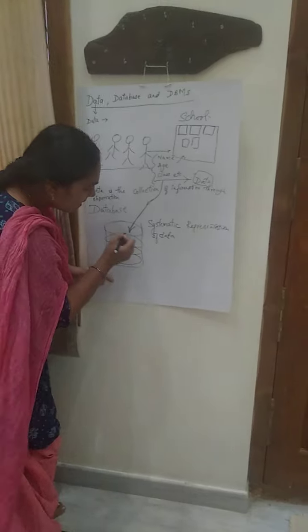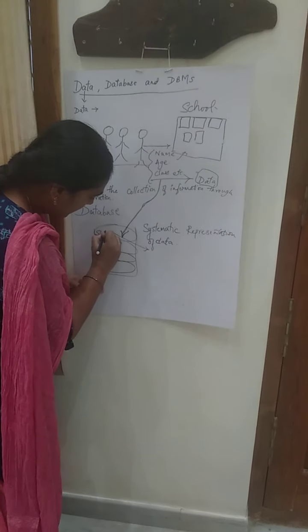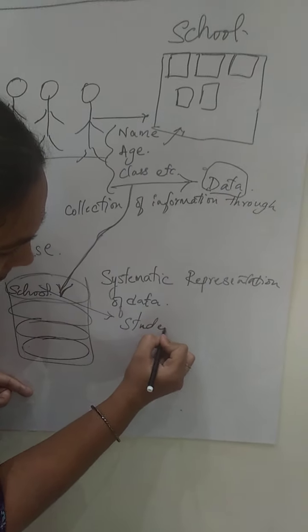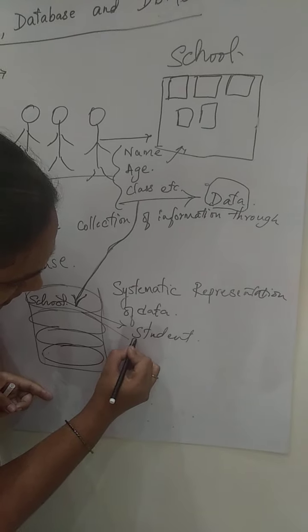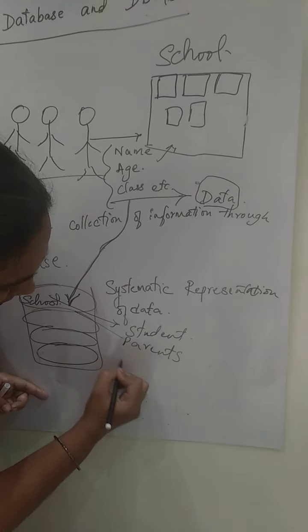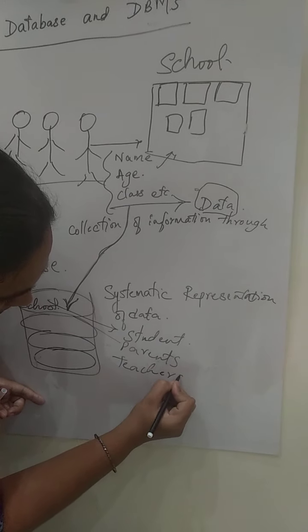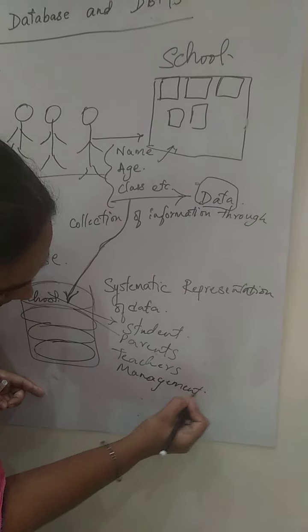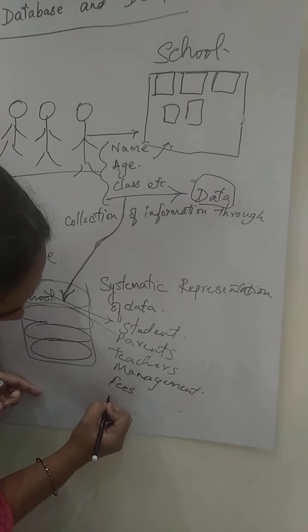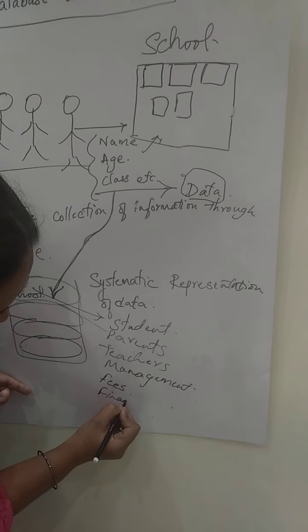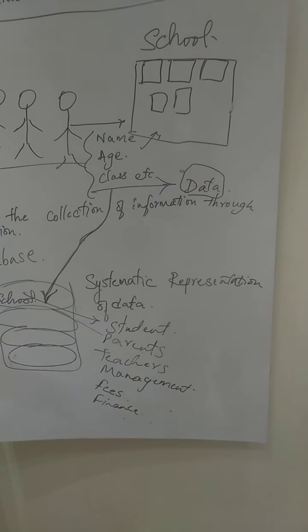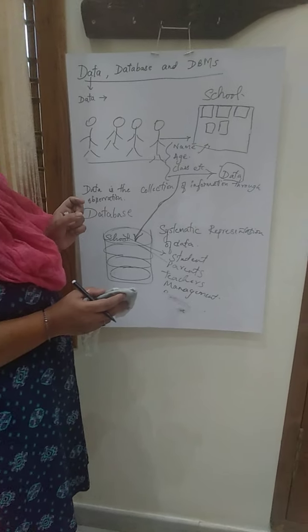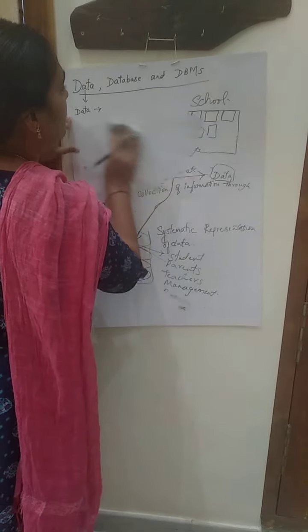Okay, so each database, for example, this is your school database. It should store the student information, parents information, teachers information, management information, and fees details, other finance, etc. Okay, let me erase this. Now you got to know what is data.